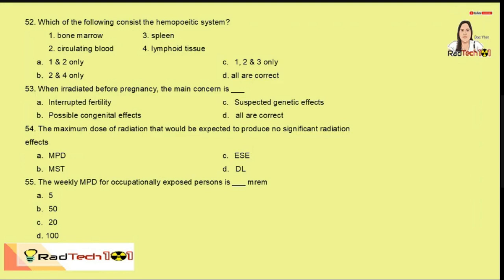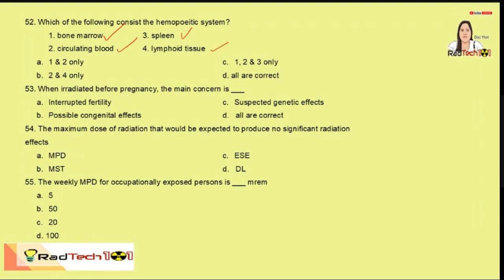So number 52, which of the following consists of hematopoietic system? So hematopoietic system refers to a system in our body which consists of organs and tissues, including the bone marrow. So this is correct, including the circulating blood, the spleen, and the lymphoid tissue.